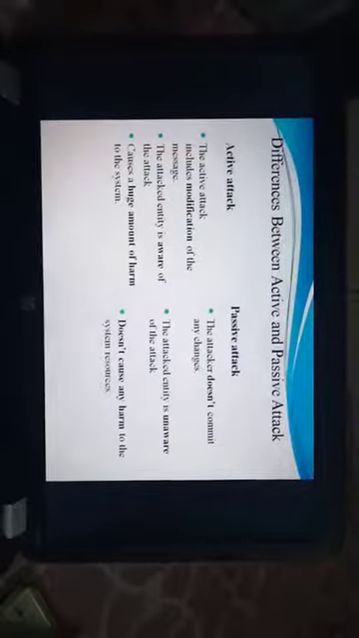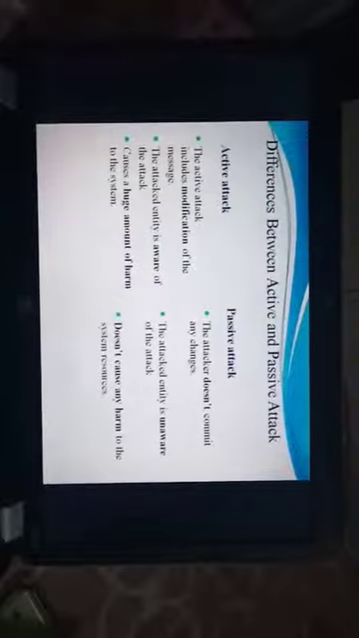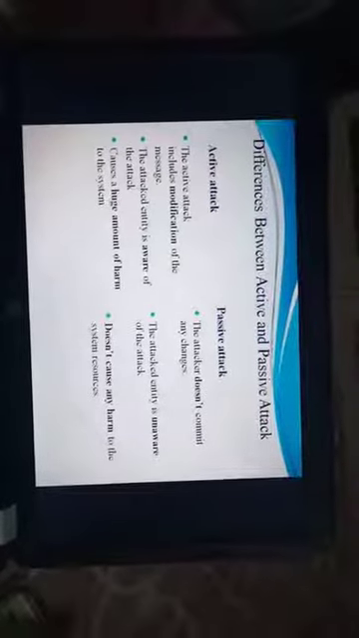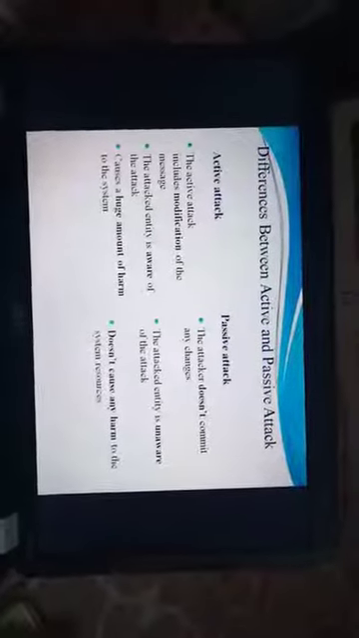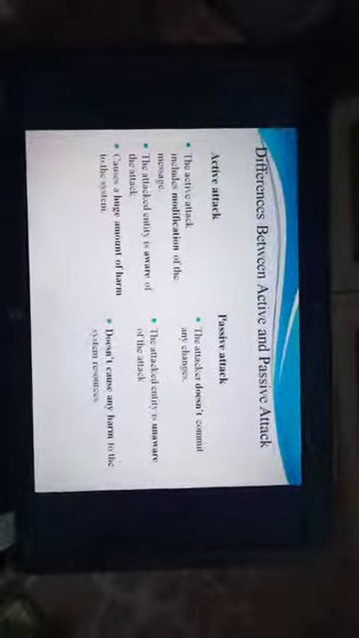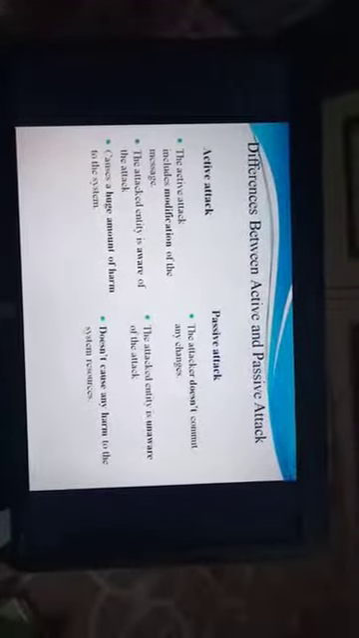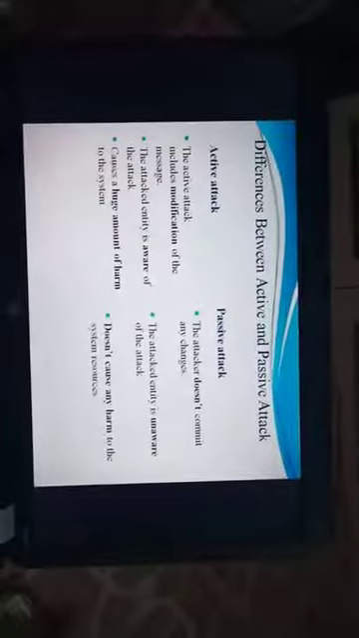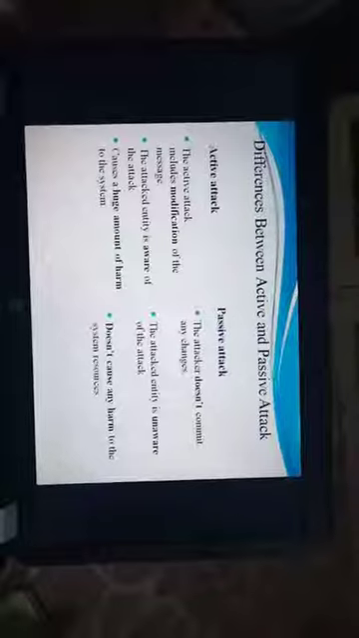The second point: in active attack, the attacked entity is aware of the attack, means he knows that somebody is between sender and receiver. And in passive attack, the attacked entity is unaware of the attack because the attacker doesn't do any modification. He only observes the pattern of the messages being transmitted between sender and the receiver.